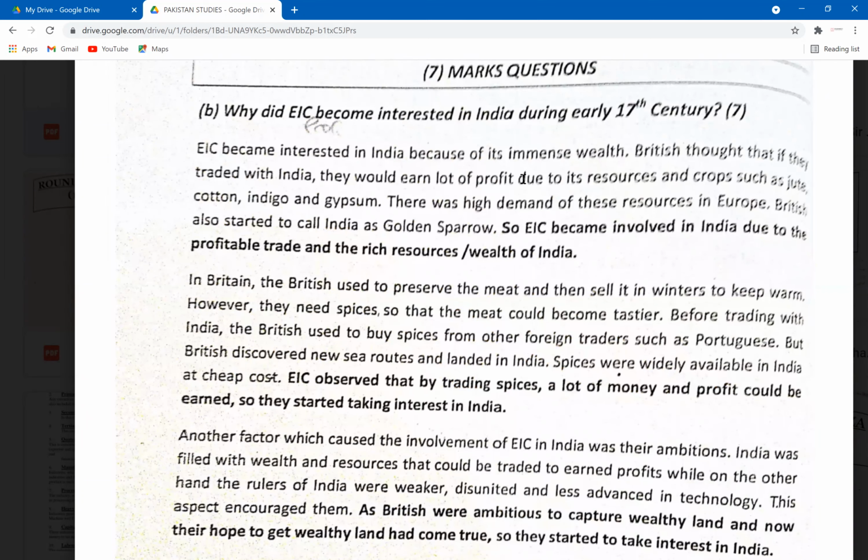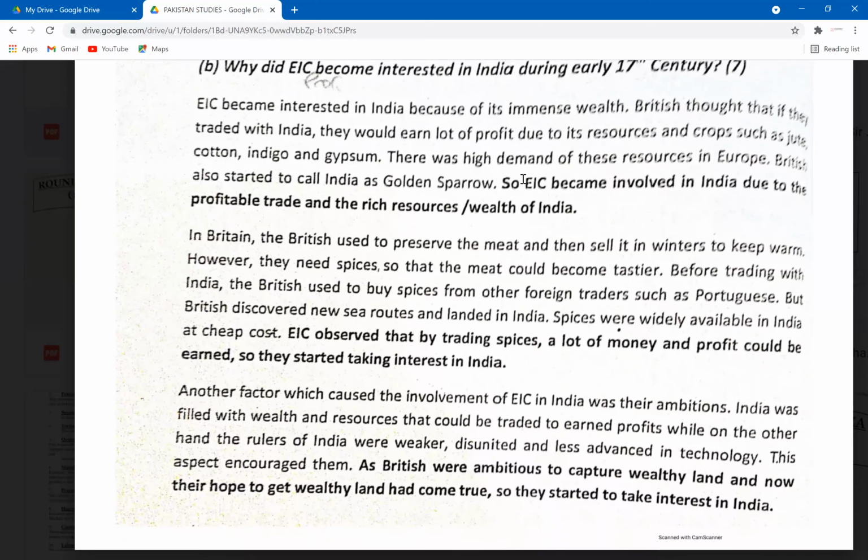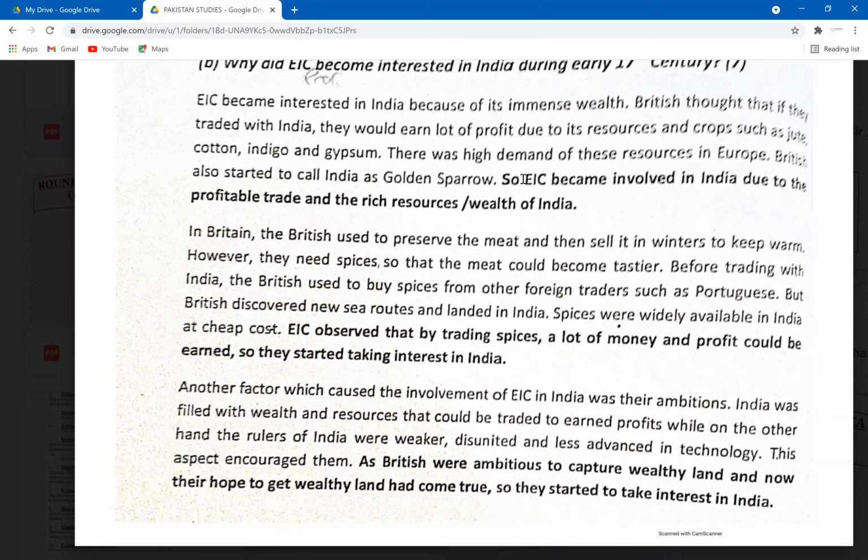The second type of level marking question: why did EIC become interested in India during the early 17th century? We've done this question many times before. So this is a model answer, a 7 mark question, 3 reasons. I'm just gonna read one reason from this. Just focus on the analysis, okay? Because these answers are to be attempted in 3 steps. You state the reason, you explain the reason, and you analyze the reason.